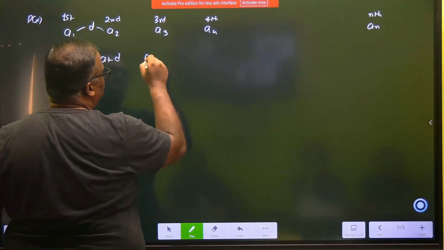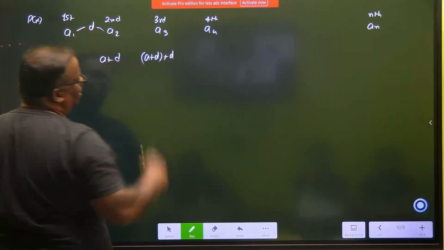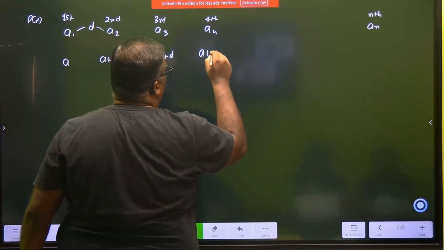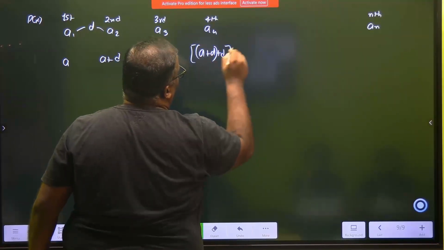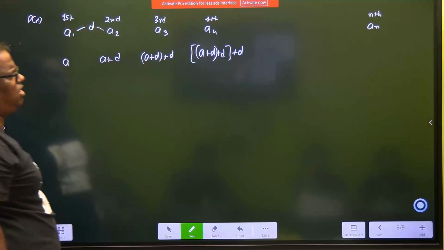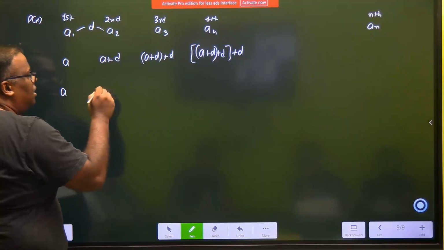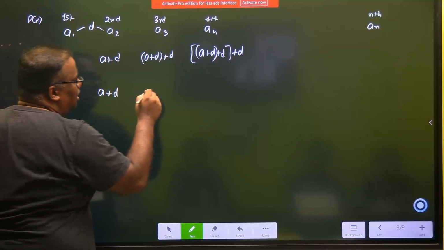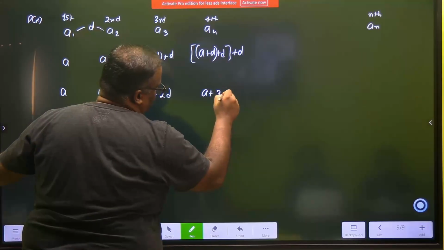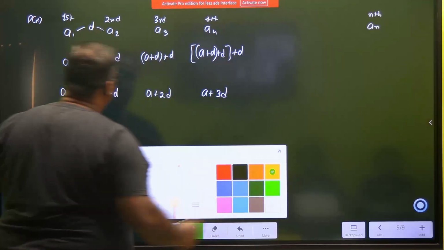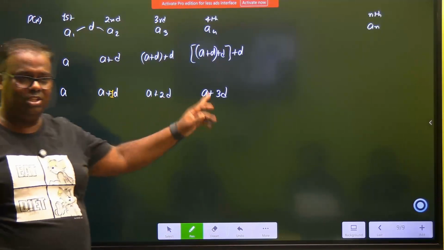This becomes A plus D. You had A plus D, another D. This becomes A plus D plus D. You add another D. Sir, it is making it very confusing. Well, let's make it easy. This term is A. This term is A plus D. A plus 2D. This is A plus 3D. And I do some jugglery so that I write A plus 1D, A plus 1D, 2D, 3D.